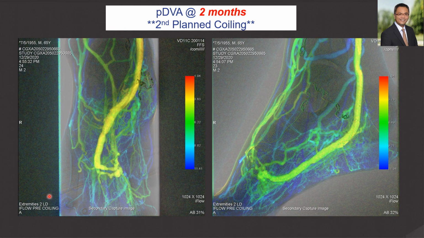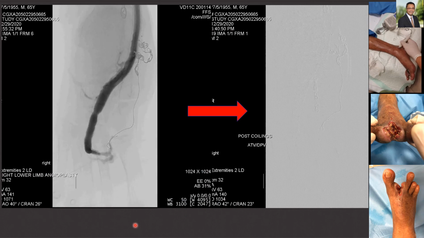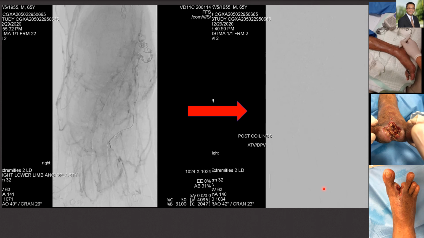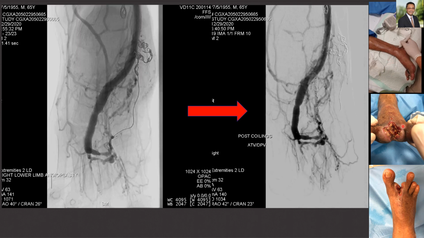2 months after coiling, one can already start to see improved forward flow and flow through the Lejar's plexus of veins. By undertaking all these steps, we can already start to see an improved forward perfusion and pressurization, giving a good clinical result.